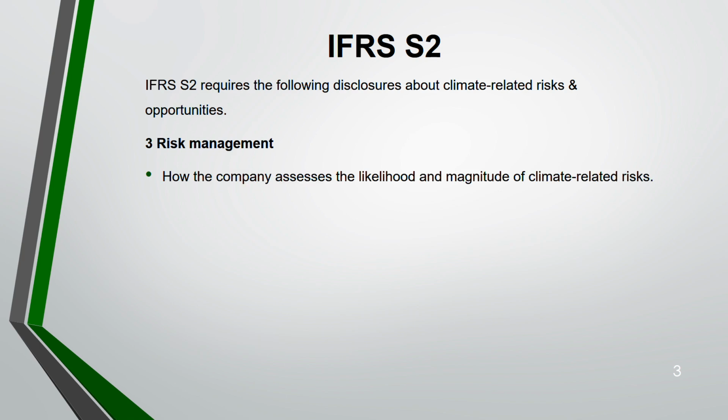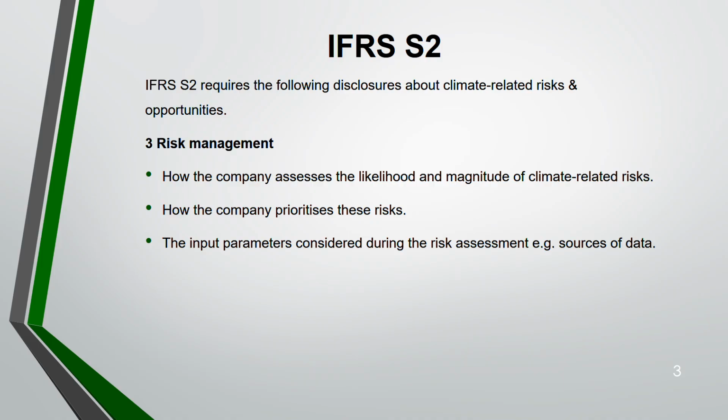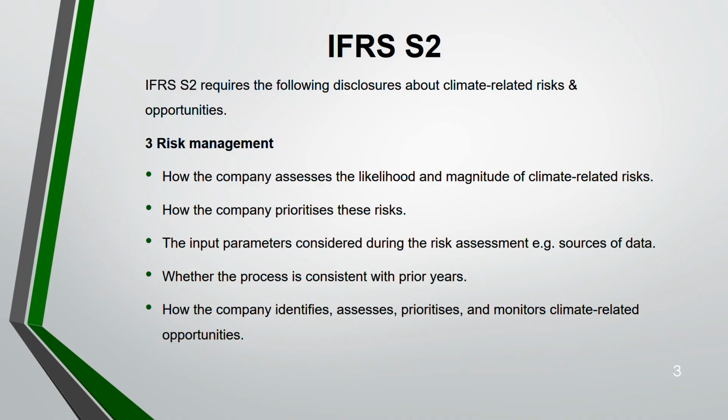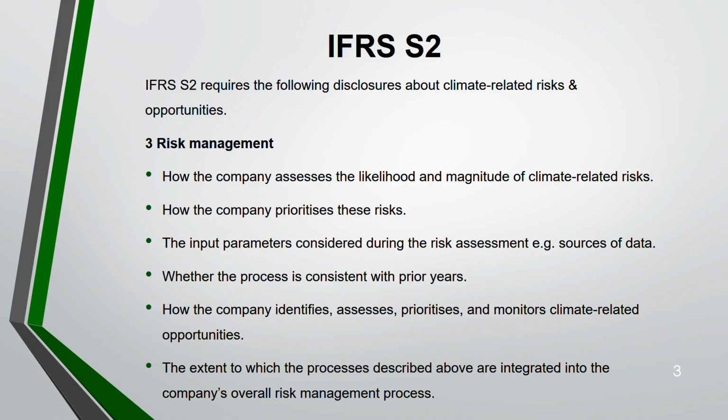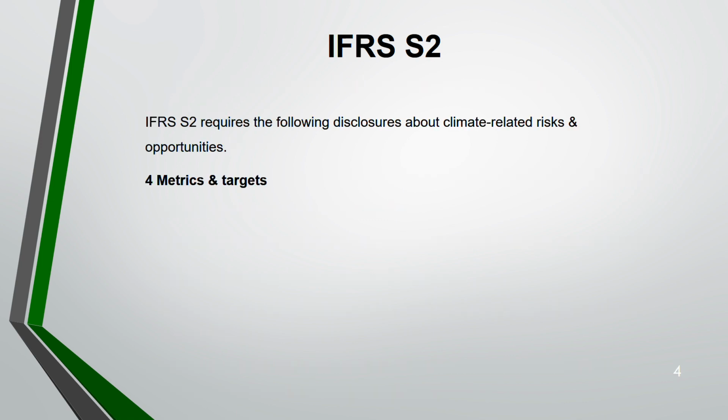So risk management: the likelihood and the magnitude of climate related risk, how company prioritizes this risk, the input parameter for risk assessment, process, whether the process is consistent with prior years, how company identifies, assess, prioritize, and monitor the climate related opportunities. Just change the word from sustainability to climate related. That's it. Everything else remains the same as S1. Now, the extent to which the process described above are integrated into the overall risk management, and metrics and target.